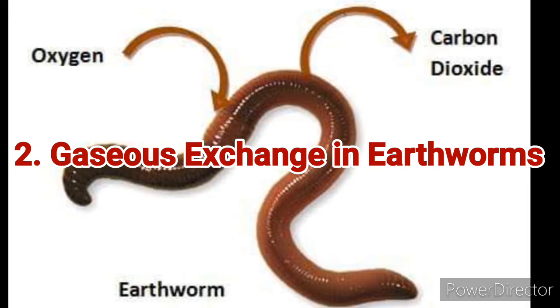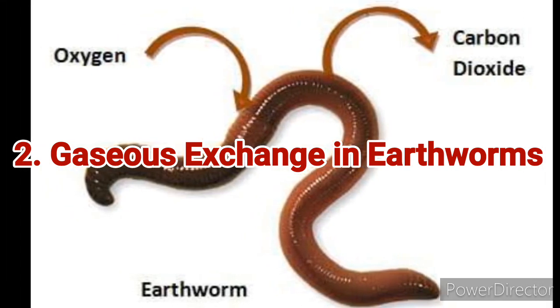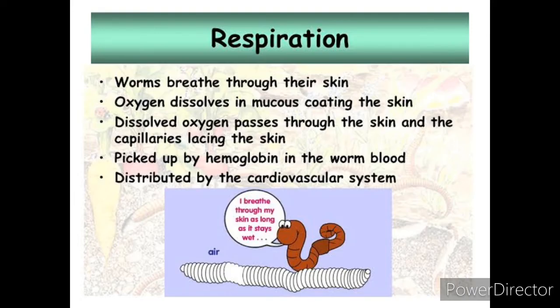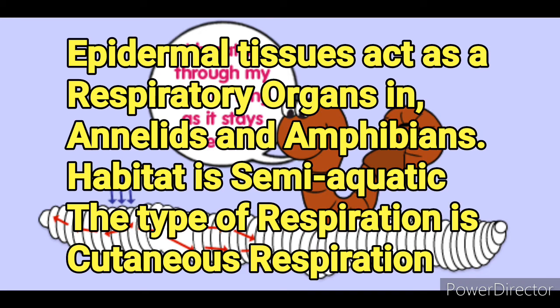Now let's see how gaseous exchange takes place in animals like the earthworm. In the earthworm, the exchange of gases takes place through the skin or body surface. The skin, or general body surface epidermis, acts as a respiratory organ in some animals such as annelids and amphibians that live in semi-aquatic habitats.